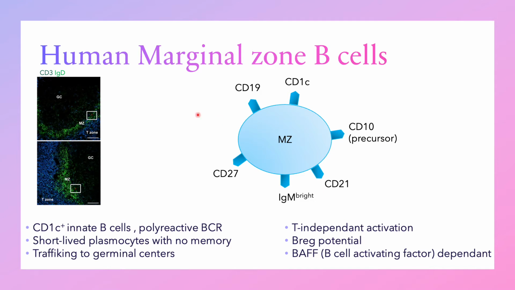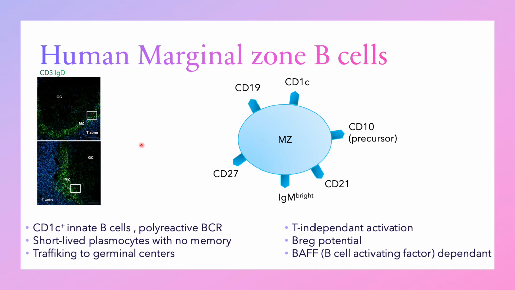They can be found in the circumference of the germinal centers in secondary lymphoid organs. Differently from the mouse, human marginal zone B cells have the capacity to recirculate in the blood. They are important for the trafficking of antigens to the follicular dendritic cells and follicular T cells. Marginal zone B cells require B cell activating factor, BAFF, for their selection and survival. Also, BAFF can contribute to their class switch recombination.